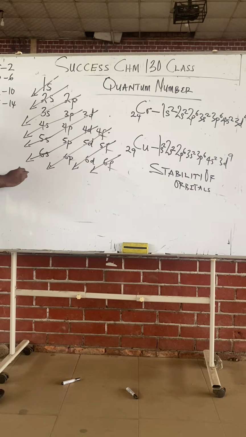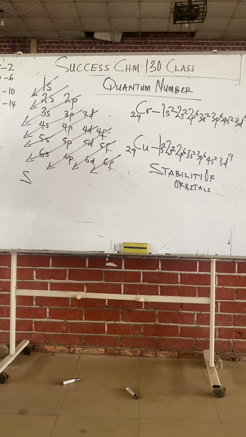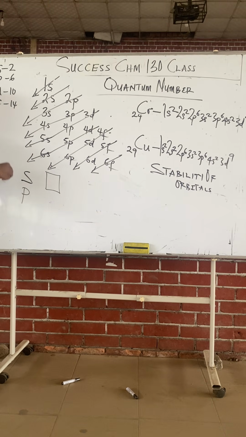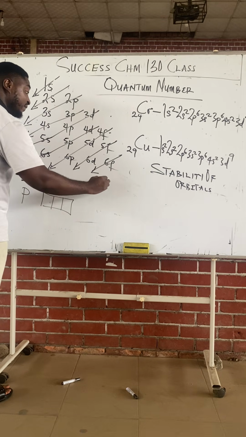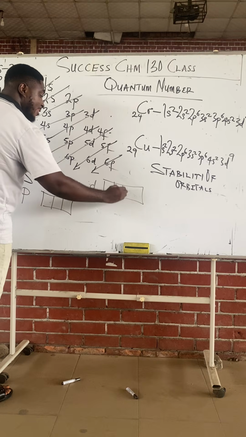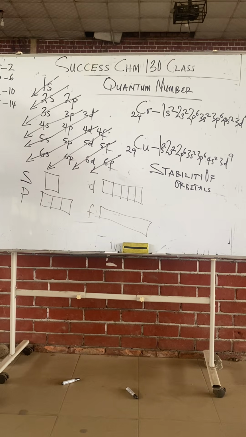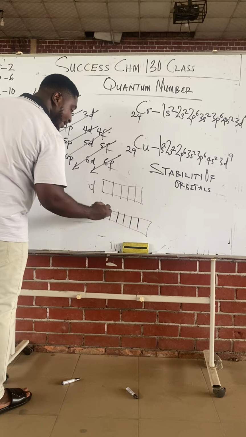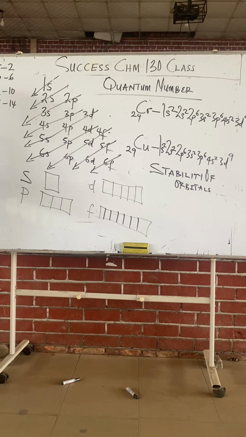Class, the s orbital produces the s block. Remember that I told you it starts from shell to orbital to block, right? The s block contains only one block. The p orbital produces the p block, and the p block contains 3 blocks. The d orbital produces 5 blocks, and the f orbital has 7. This is the final point of storage of electrons, class. This is the final point of storage of what? Electrons.